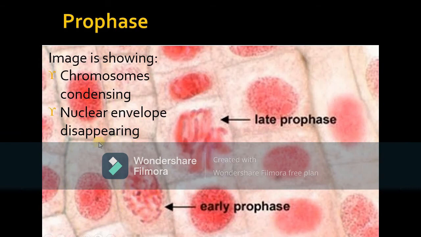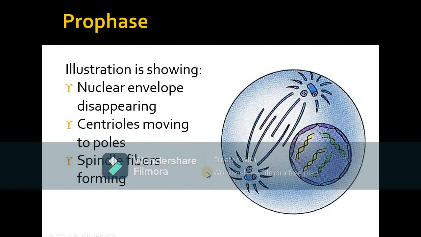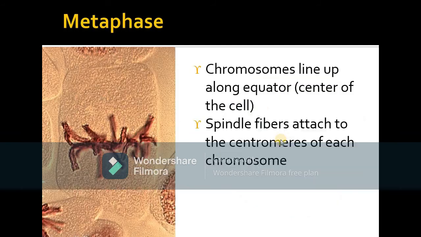After that, in this image you can say the chromosomes are condensed. The nuclear envelope is disappearing. There is no nuclear envelope here. So this is actually late prophase, and this is early prophase. In the start it looked like this, but later on it becomes like this one. In the case of chromosomes, what happened? The nuclear envelope disappears. Here there is no nuclear envelope. Then centrioles move towards the poles. Centrioles come towards the poles and the spindle fibers form. These long structures are actually the spindle fibers.